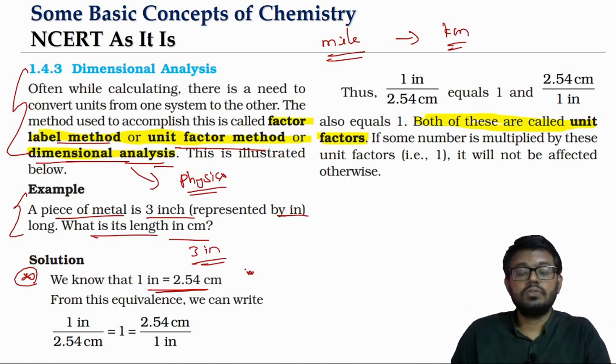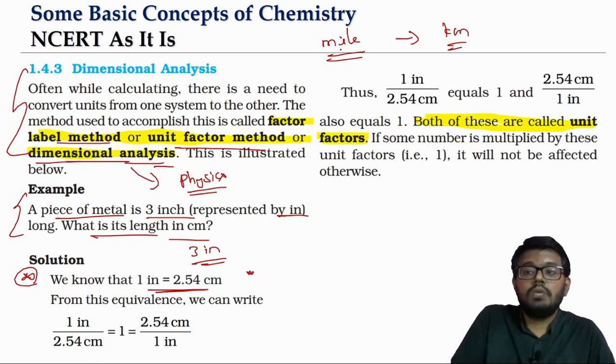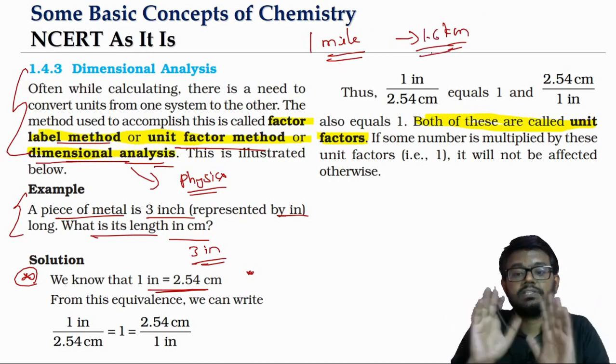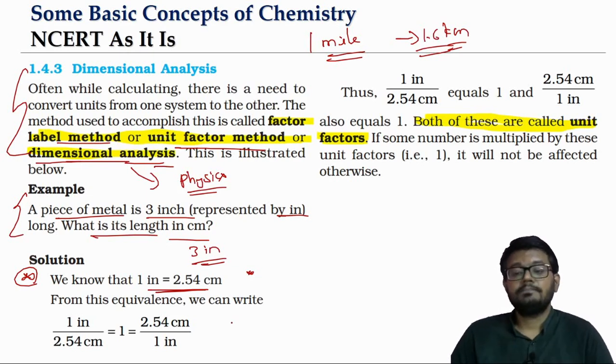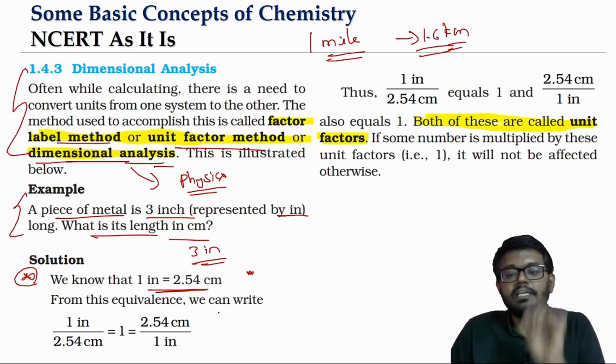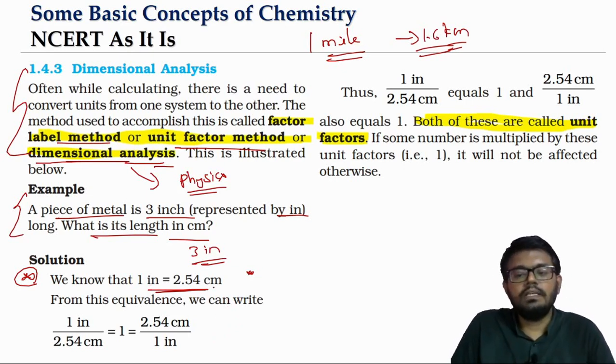1 inch is what? We should not think that they will give it. So we must already have it. Like, if you want to convert mile into kilometer, 1 mile will be approximately equal to 1.6 kilometer. That is the conversion. We should have this. If we have it, then look at the factor 1, or unity. 1 inch is equal to 2.54 centimeter.